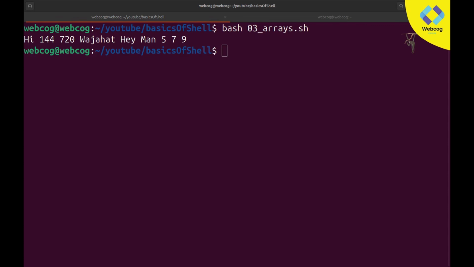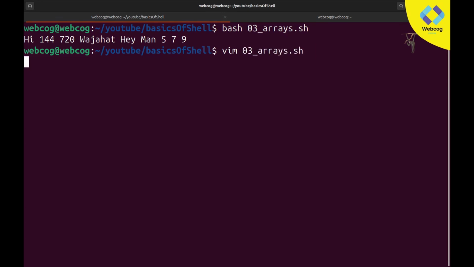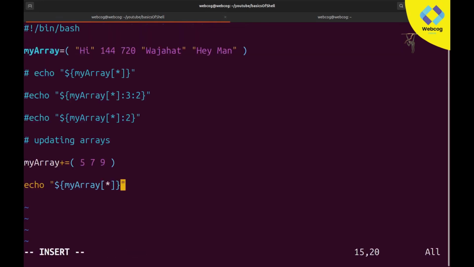Alright guys, so the next thing we have is key pair values. These are also similar to arrays, but there is just one simple difference. So let me open my sh file. Okay, so I'll explain what key pair values are.